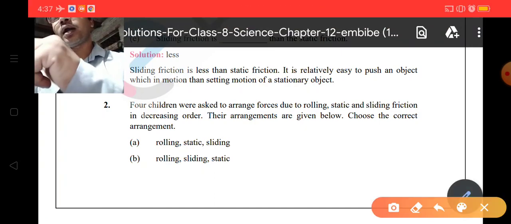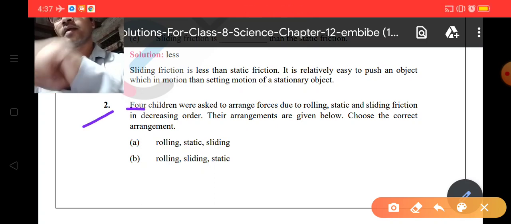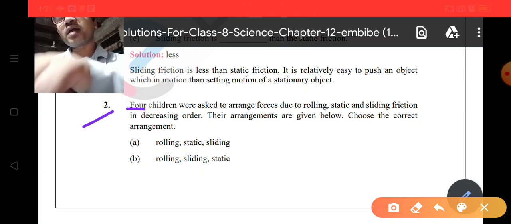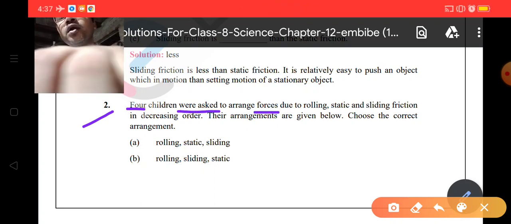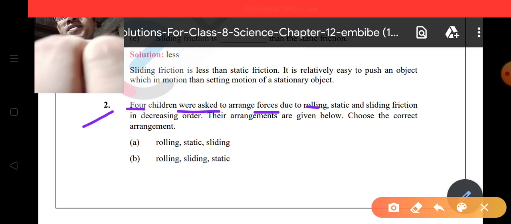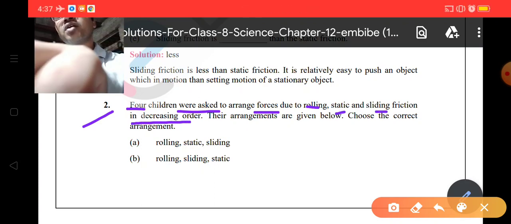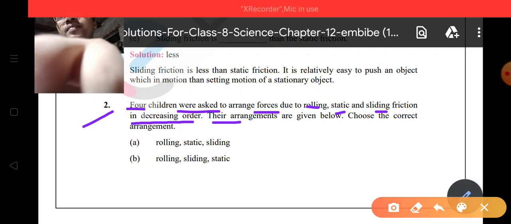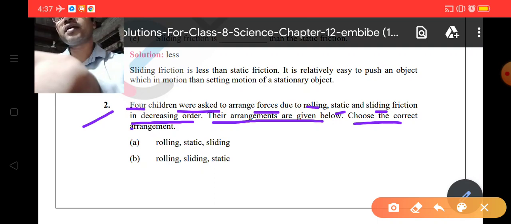Now you all are ready to complete question number 2. You can see here, 4 children were asked to arrange forces due to rolling, static, sliding in decreasing order. Their arrangements are given below. Choose the correct arrangement.